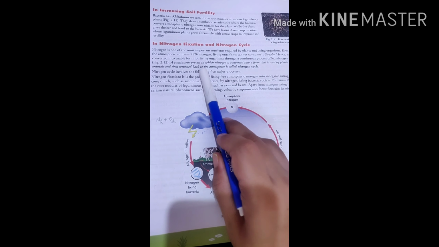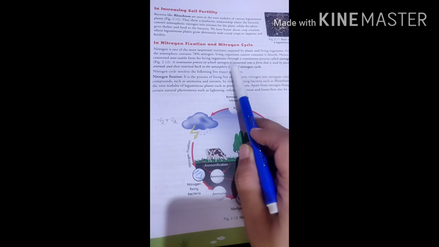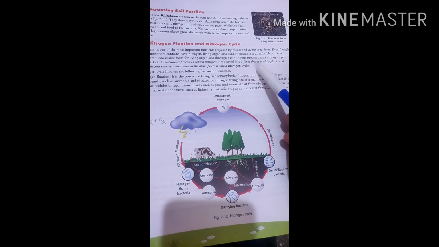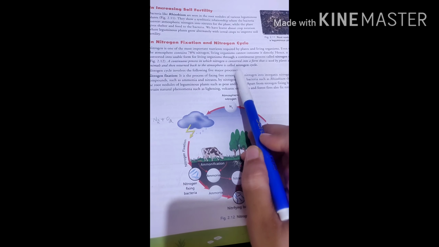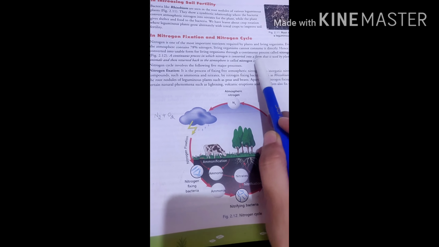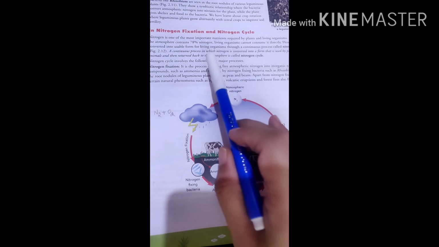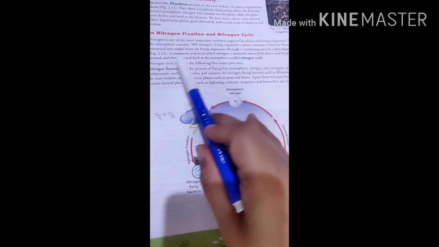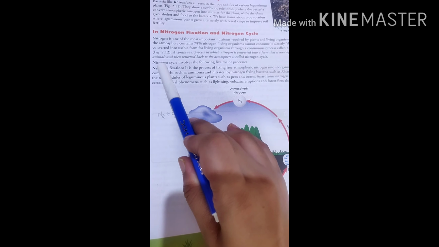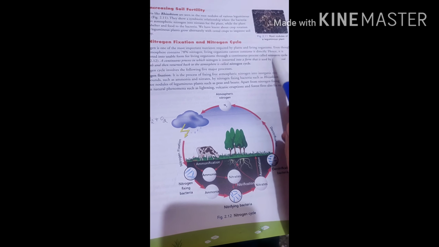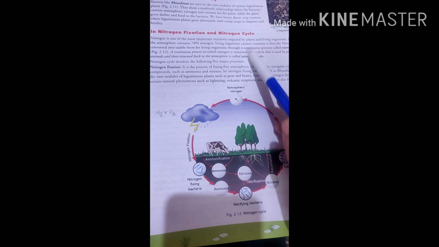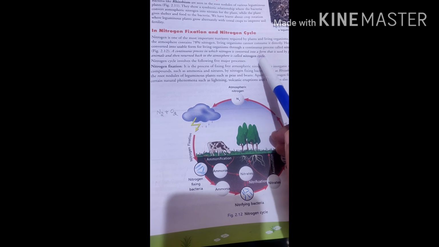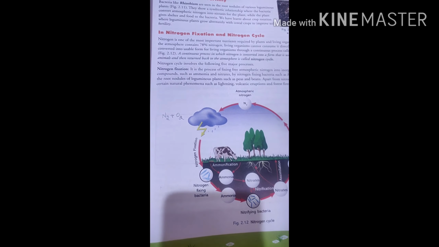So a continuous process in which nitrogen is converted into a form that is used by plants and animals and then returned back to the atmosphere is known as nitrogen cycle. So what is nitrogen cycle? The atmospheric nitrogen is converted into a usable form which can be used by plants and animals, and then they again return this nitrogen back to the atmosphere. This is known as nitrogen cycle.